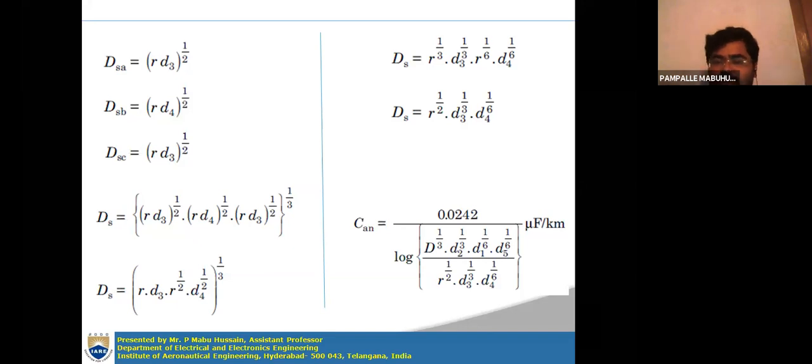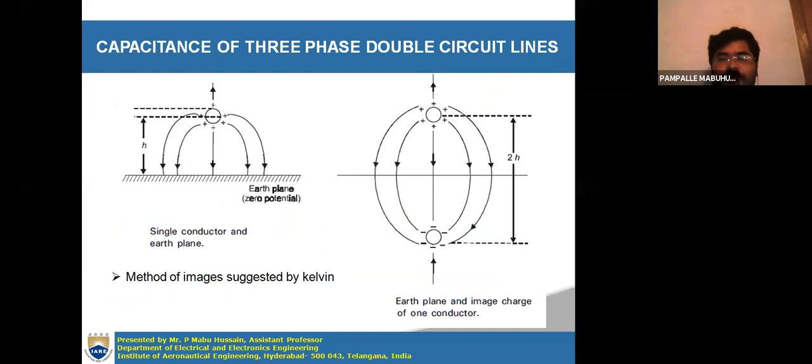For all these cases, we assumed one condition: the conductors in all the cases are away from the ground. That means the effect of ground is neglected till now. Suppose you take the effect of earth into account, how can you calculate the capacitance value for the transmission line? That we will discuss in the next slide. The title is wrong here; this is the capacitance of transmission lines by considering the effect of earth.